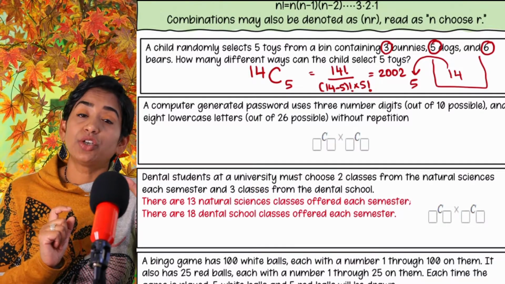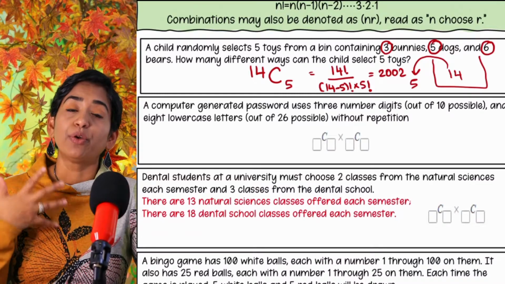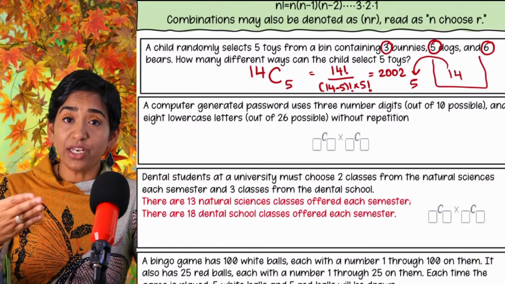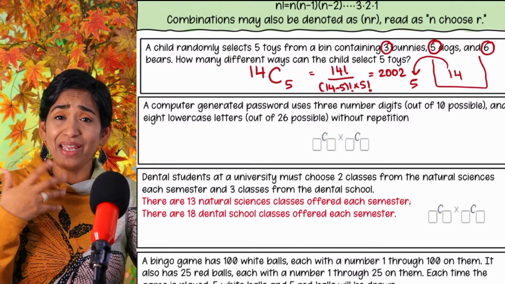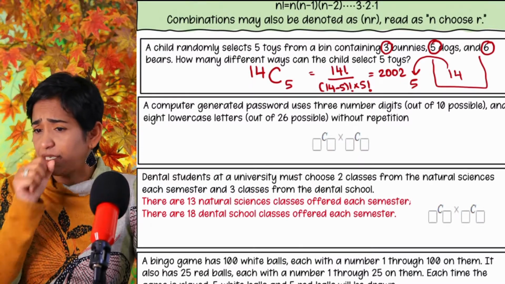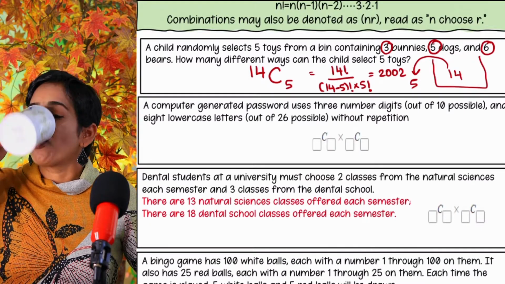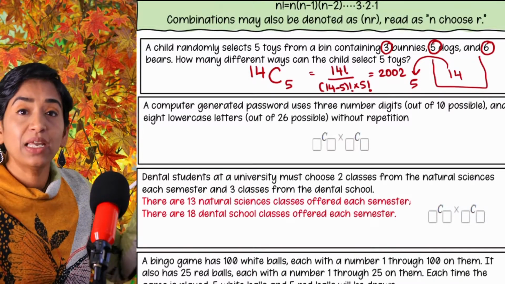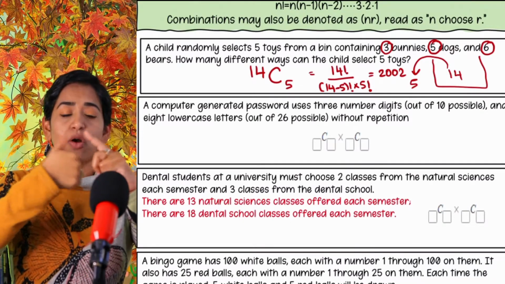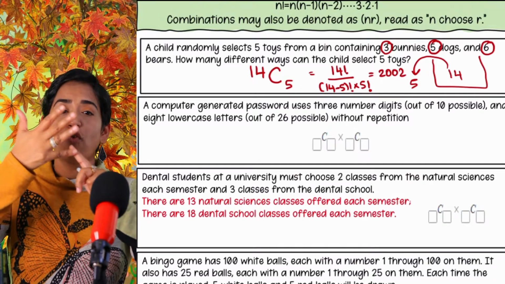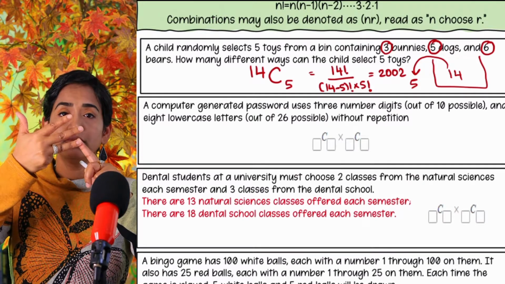Remember, you are not generating a password. You are saying how many ways can the computer generate 3 digits and 8 letters. It can be any 3 digits. So how many digits do I have? 0, 1, 2, 3, 4, 5, 6, 7, 8, 9.